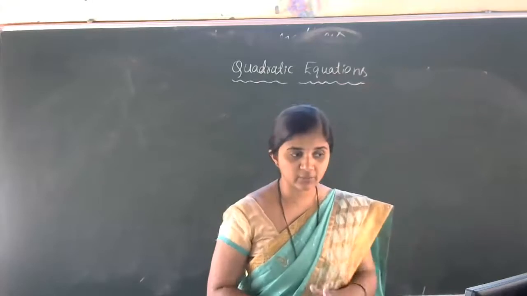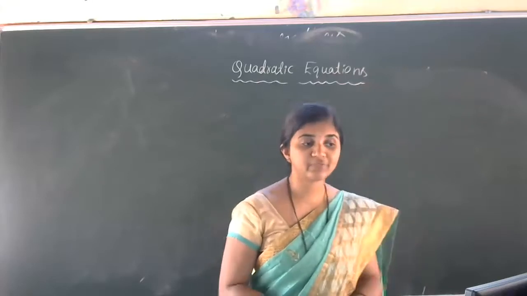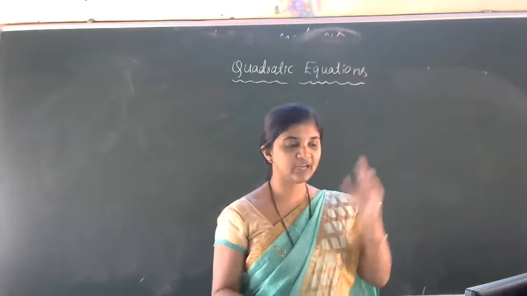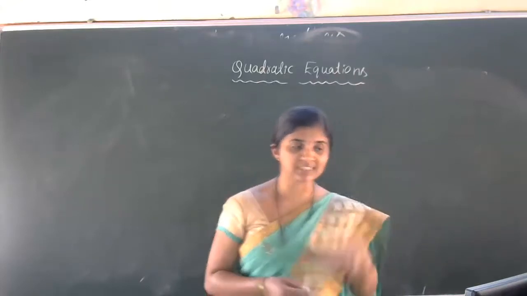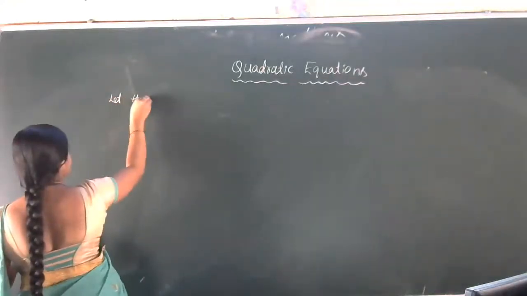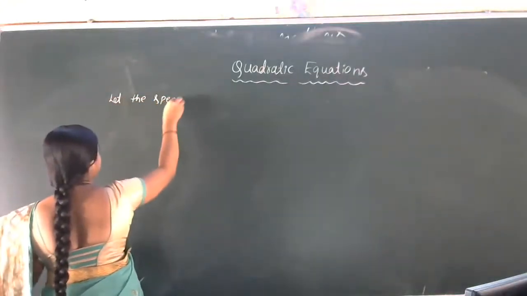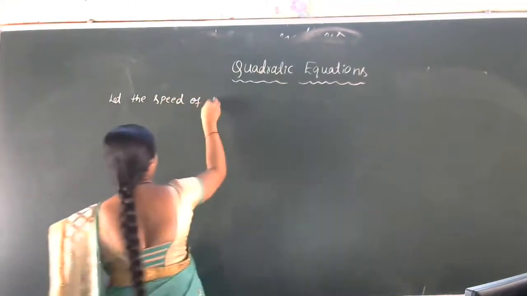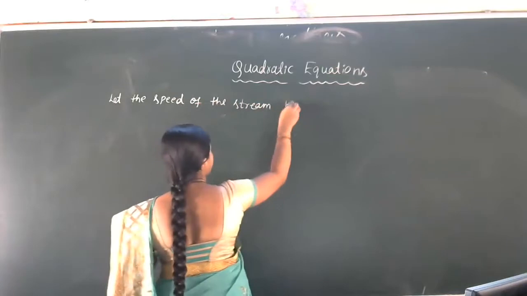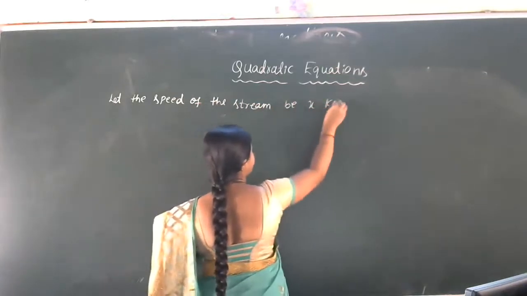So what we have to do here: let the speed of the stream be x kilometer per hour.